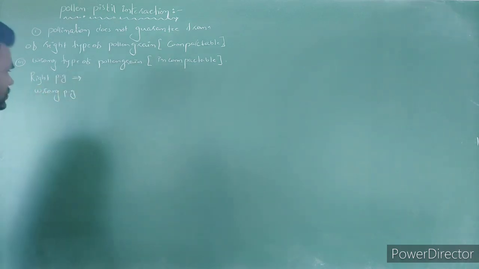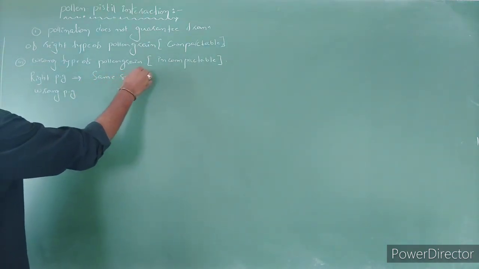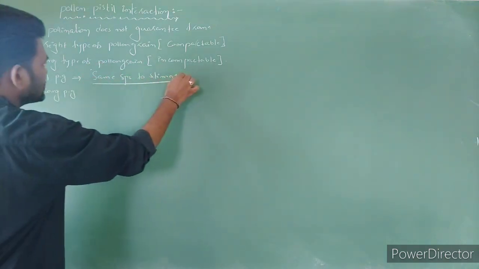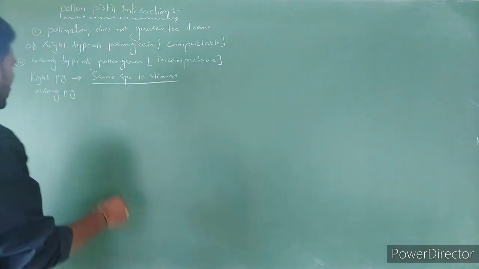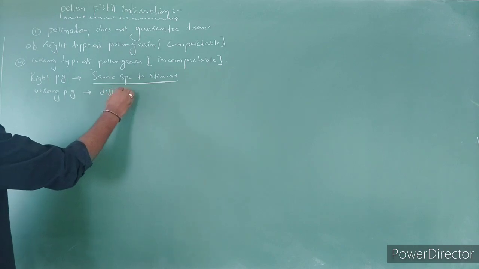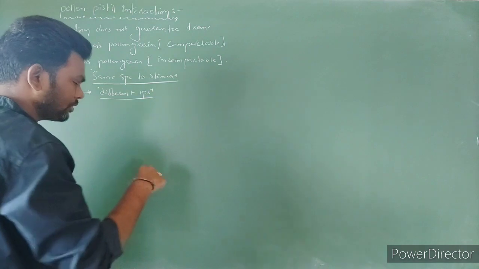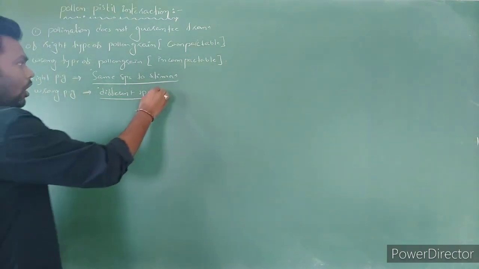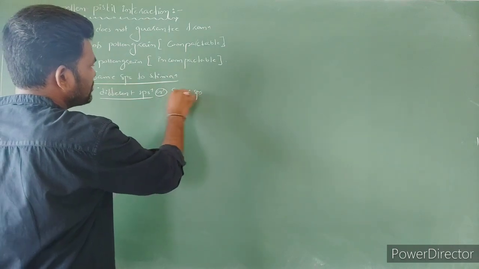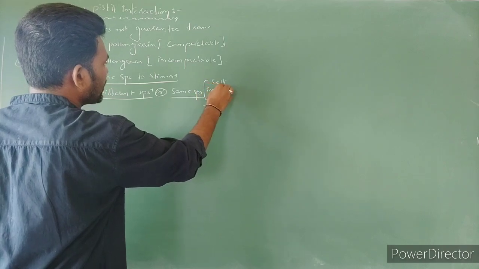Right pollen grains are those coming from the same species and deposited on the stigma. Wrong pollen grains come from a different species and are deposited on the stigma, or sometimes from the same species also. If it is the same species, that is called self-incompatibility.